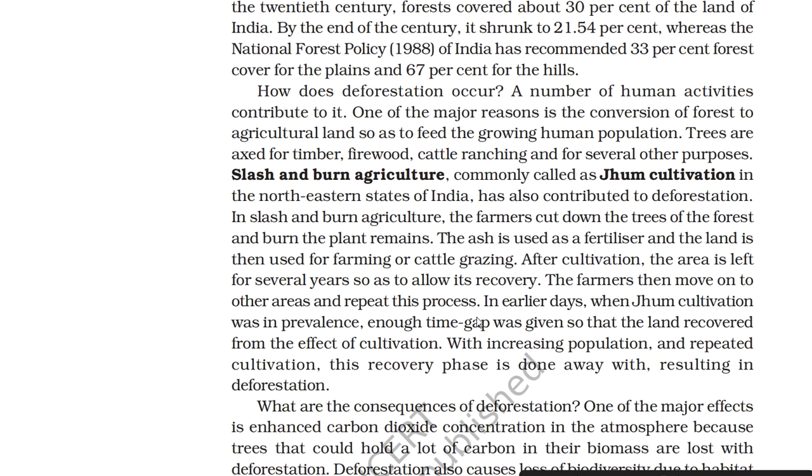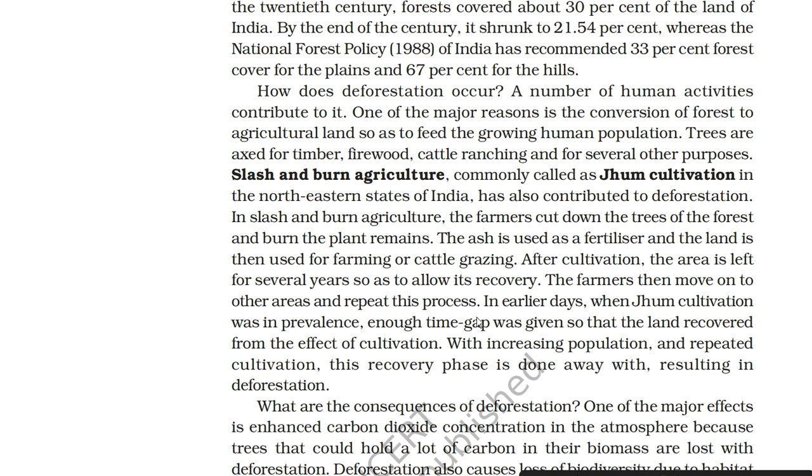A number of human activities contribute to it. One of the major reasons is the conversion of forest to agricultural land so as to feed the growing human population. Trees are axed for timber, firewood, cattle ranching, and for several other purposes. Slash and burn agriculture, commonly called jhum cultivation in the northeastern states of India, has also contributed to deforestation.